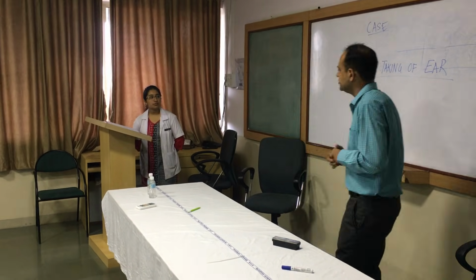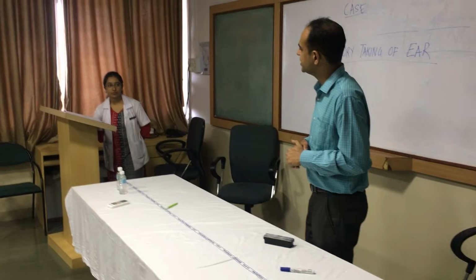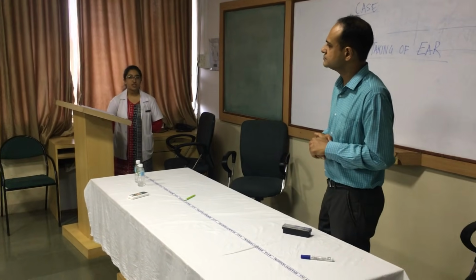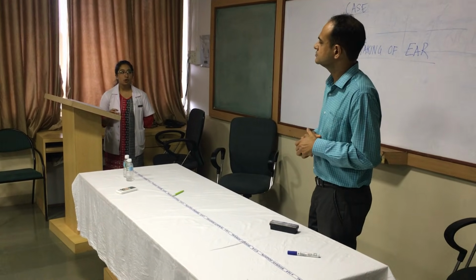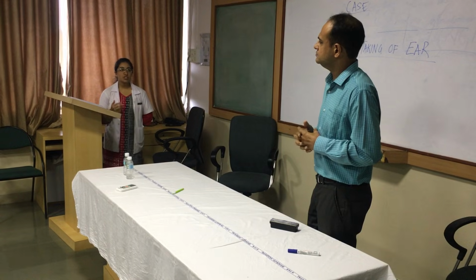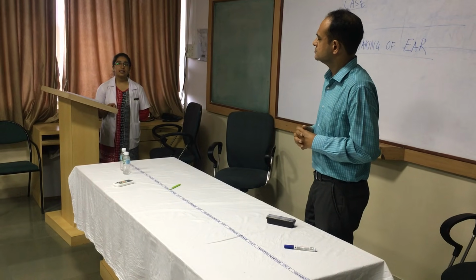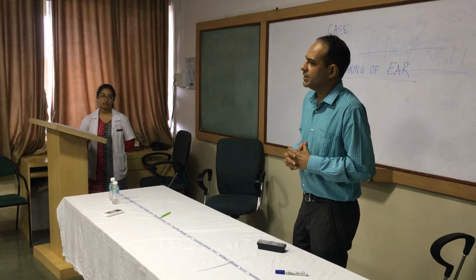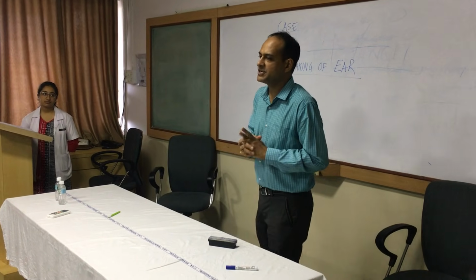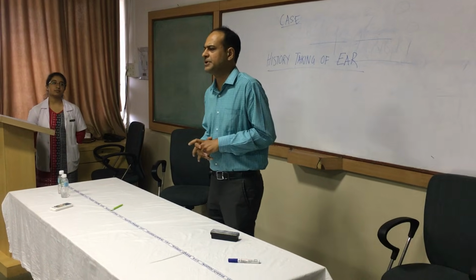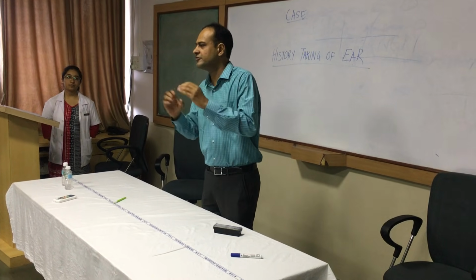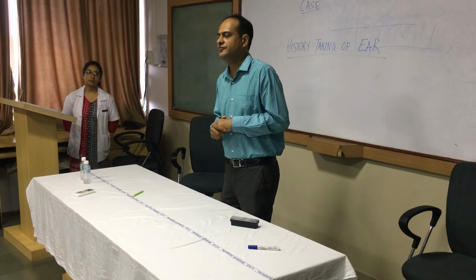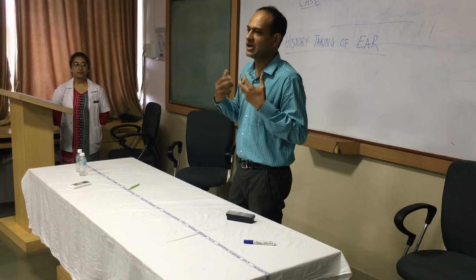Can you make out from the way patient is talking whether he is having conductive or sensory loss? Yes, we can make out. If there is conductive, the patient speaks monotonous, low sound. If the speech is low pitch, and in sensory neural he speaks loudly. Loud speech is there. Yes, very correct. In a patient having conductive hearing loss, patient will be mumbling, very soft spoken and very monotonous kind of speech. In case of sensory neural loss, he will talk loudly.